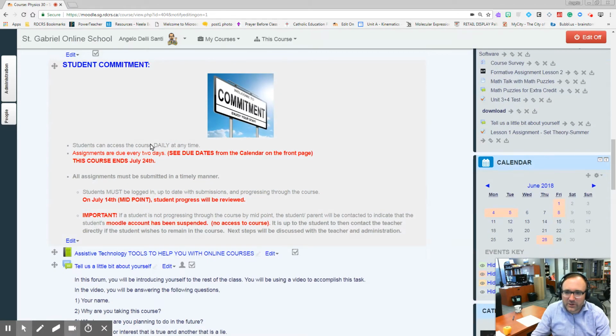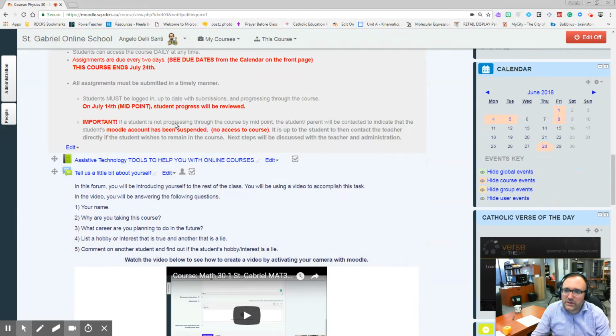Student commitments: probably take a quick read on that. You should understand that July 24th, by midnight, is the last day to hand in everything. On July 14th, I'm going to take a quick look at your progress to see if you are on par with the deadlines I have. Other important information is that I will suspend your account if you're not at that July 14th mark, and we'll see what we have to do from there.